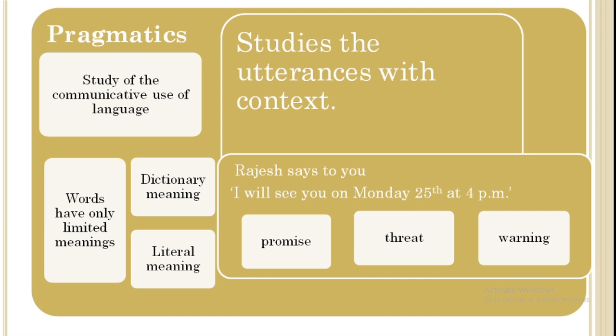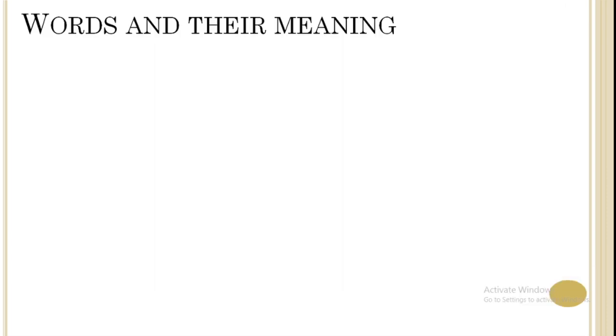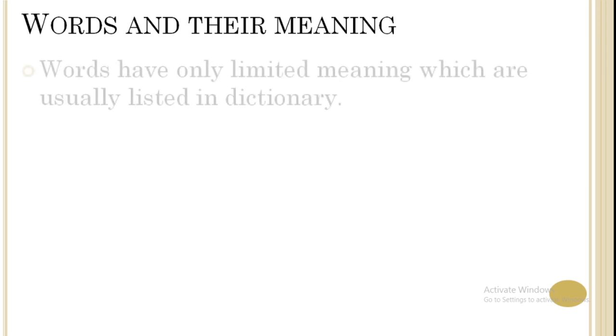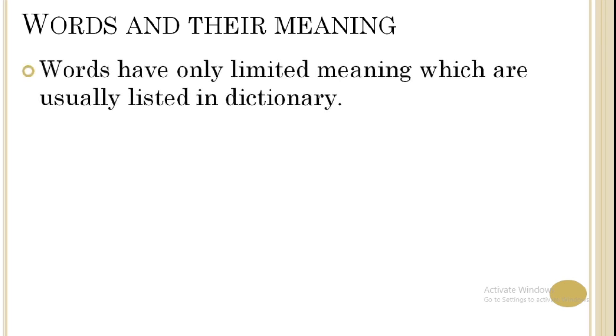It means the words carry the dictionary meaning or the literal meaning. Therefore, we do not understand just by uttering the sentence, "I will see you on Monday 25th at 4 p.m." Now, how are words and their meaning correlated to each other? Words have only limited meaning, which is usually listed in the dictionary.